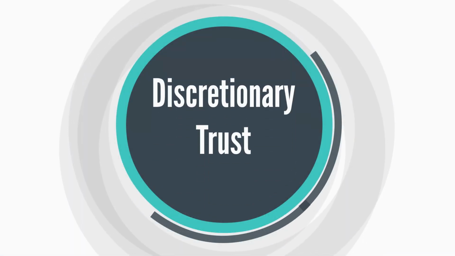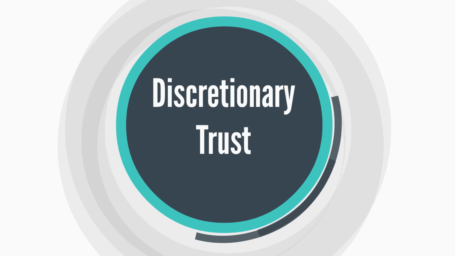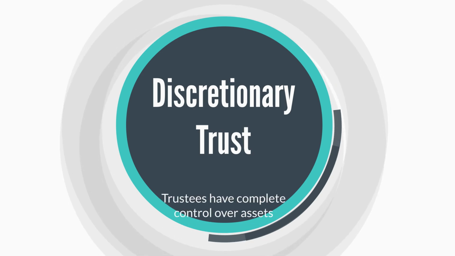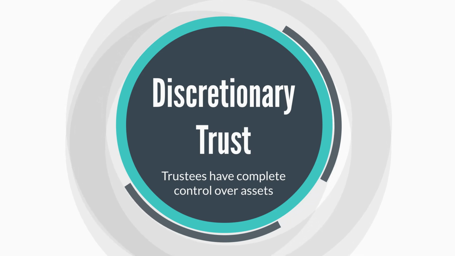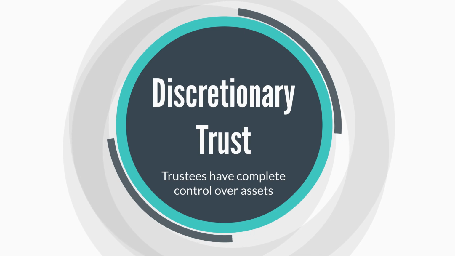Discretionary Trust. The trustees have complete control over the assets and the income they generate, deciding how and when to give them to the beneficiaries. People may set up this kind of trust for their grandchildren, making the grandchildren's parents trustees.